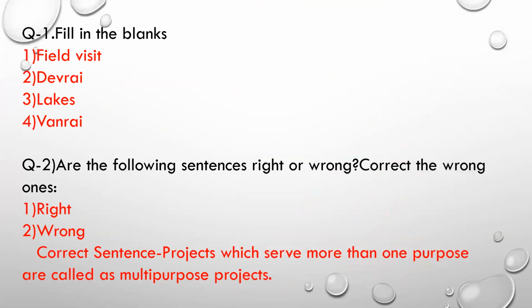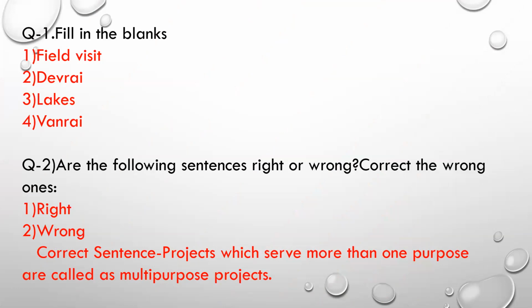Question number 1, fill in the blank. Number 1, an important study method in geography is field visit. Number 2, sacred groves or sacred patch of forest are called as devrai. Number 3, a large reservoir of fresh water is called as lakes. Number 4, the plantation of trees to increase rainfall, especially in mountainous regions, is known as vanrai. So these were the fill-ups.